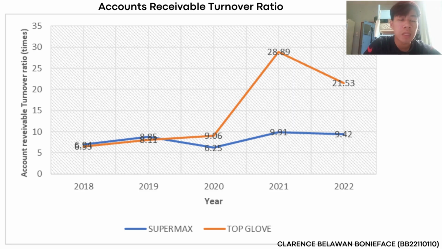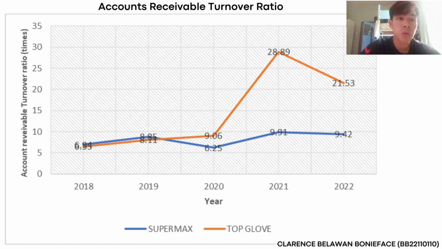From 2018 until 2019, both companies increased continuously, but in 2020, SUPERMAX had some decrease in the account receivable turnover ratio, which is 6.25, while Top Glove continued to increase from 2019 to 2020 until 2021.